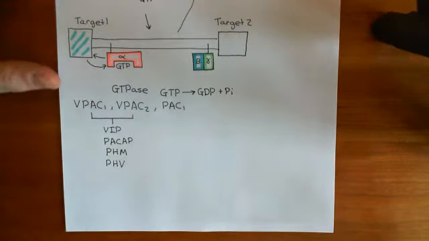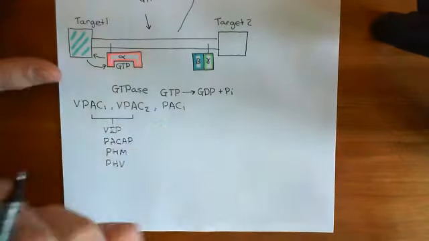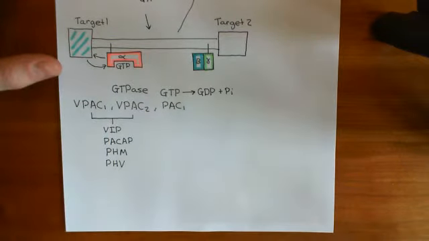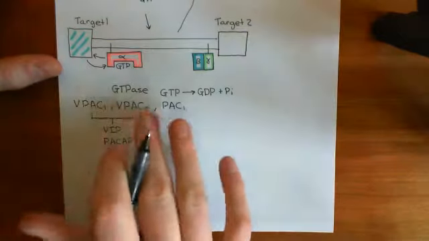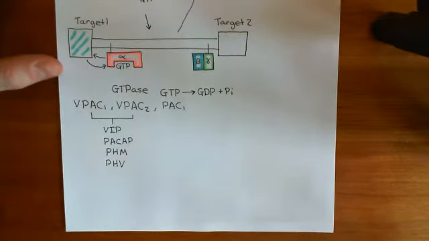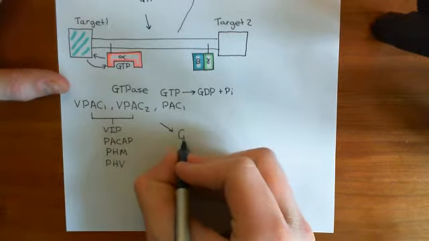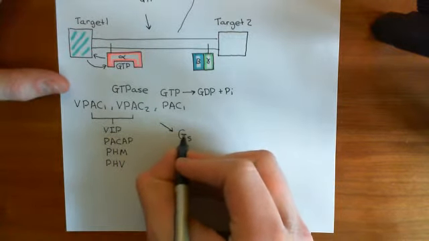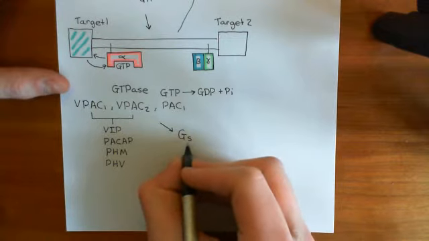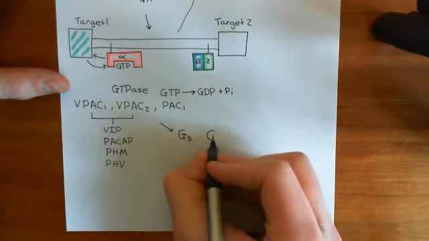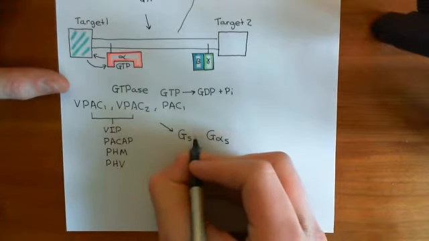Okay, right. So we know that all three of these are secretin family G protein coupled receptors, and therefore when these ligands bind to those receptors, they're going to cause a conformational change that will now allow these receptors to interact with heterotrimeric G proteins. But which heterotrimeric G proteins are they going to interact with? Well, all three basically interact with GS heterotrimeric G proteins, which means the alpha subunit is a G alpha S subunit.